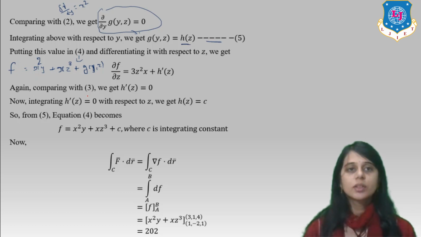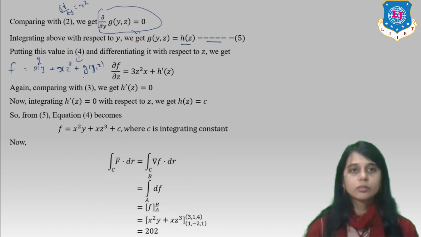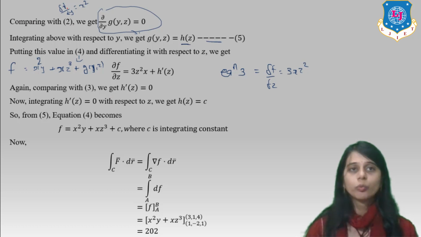Now what is equation 3? Equation 3 is 3xz². Okay. So now see this, comparing with equation 2, we get it is 0, and we integrate this equation with respect to y, we get g(y,z) equal to h(z).